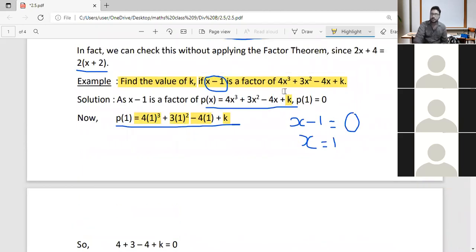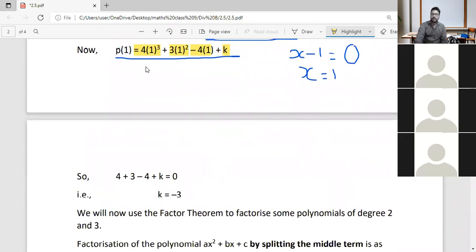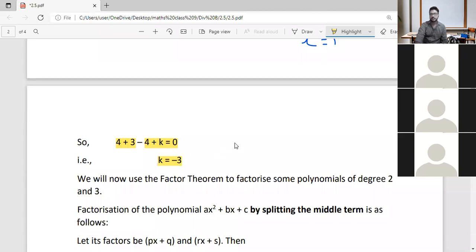We are seeing why P of 1 is 0, because x minus 1 is a factor. It is already given to you. So we can say that P of 1 is equal to 0. And we are moving like this. What is 4 into 1 cube, which is 4, and plus sign is shown. And next one, 3 into 1 square, that is 3, again minus 4 plus k. When we solve it, we can find that the value of k is equal to minus 3. Okay.